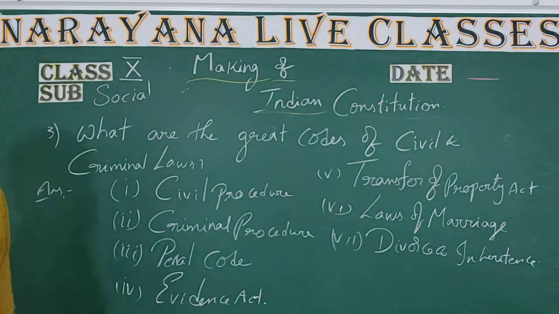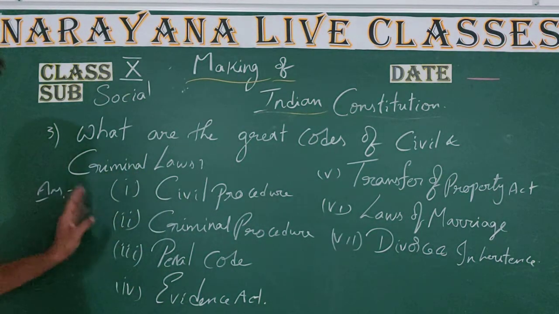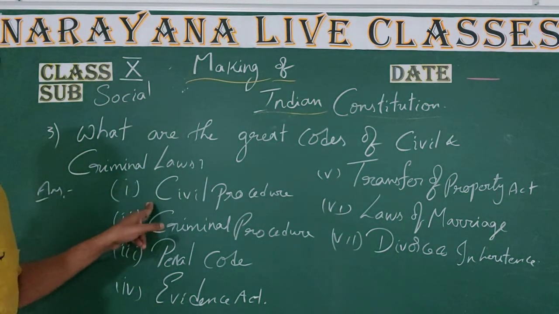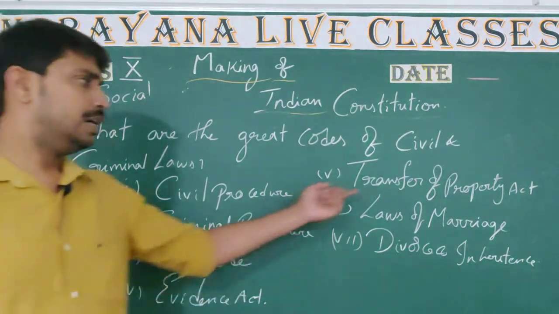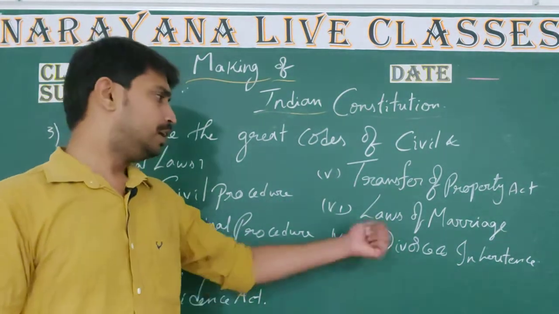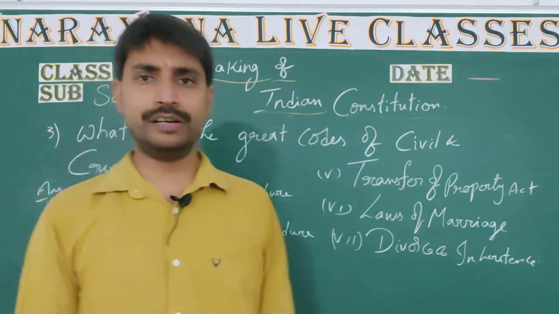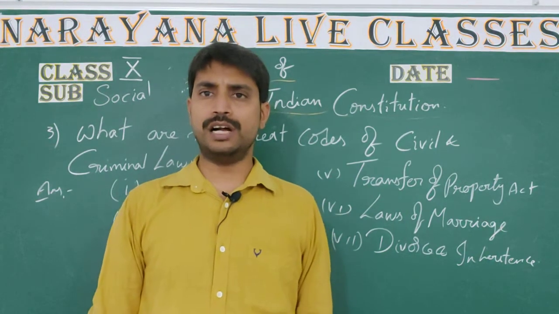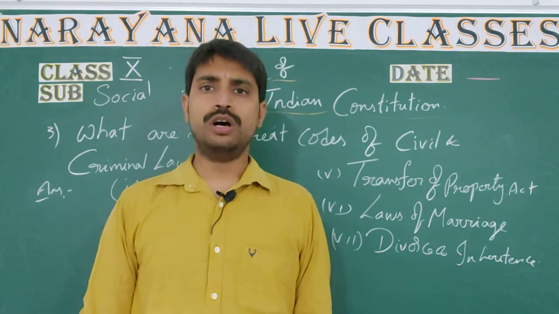Clear children? So these are all the codes for the civil and criminal laws. The first one is civil procedure code, criminal procedure code, penal code, Evidence Act, Transfer of Property Act, laws of marriage, and divorce and inheritance. These are all the codes we have. Clear children? I hope you understood the answers.